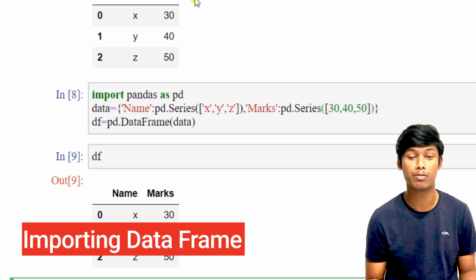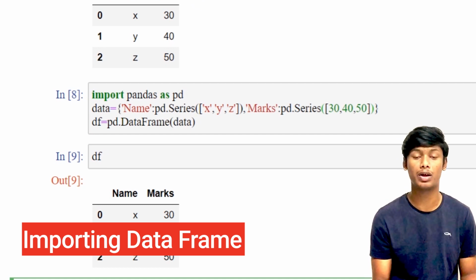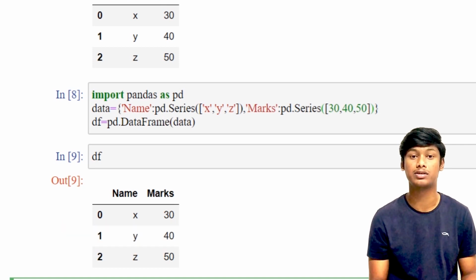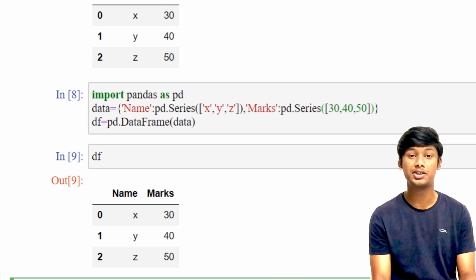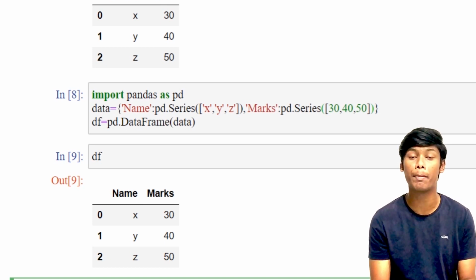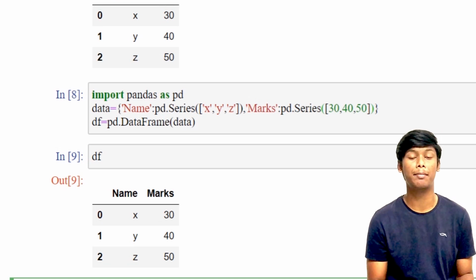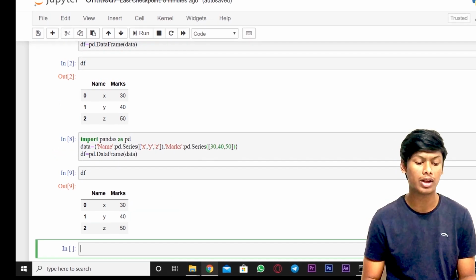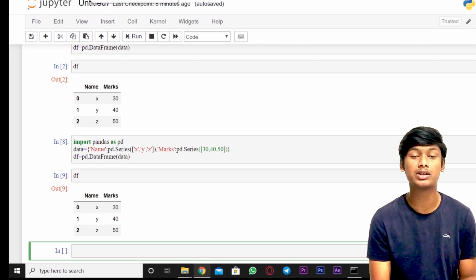Before that, I have a small tip for you. Just before importing the data frame into your system, you need to create a CSV file in your system. CSV file is nothing but comma separated values. It's same as the Excel sheet, but the major difference is it can be opened in text editor, notepad and many others. The size of the CSV file is smaller when compared with Excel sheet. I mentioned in the starting of the video that I have made a CSV file to make you understand better. Once you download that, you can upload that here so that we can do some operations on that.